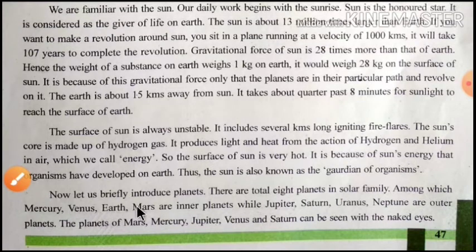Now let us briefly introduce the planets. There are a total of 8 planets in the solar family, among which Mercury, Venus, Earth and Mars are inner planets. All these are inner planets, and Jupiter, Saturn, Uranus and Neptune are outer planets. The planets Mars, Mercury, Jupiter, Venus and Saturn can be seen with our naked eyes.